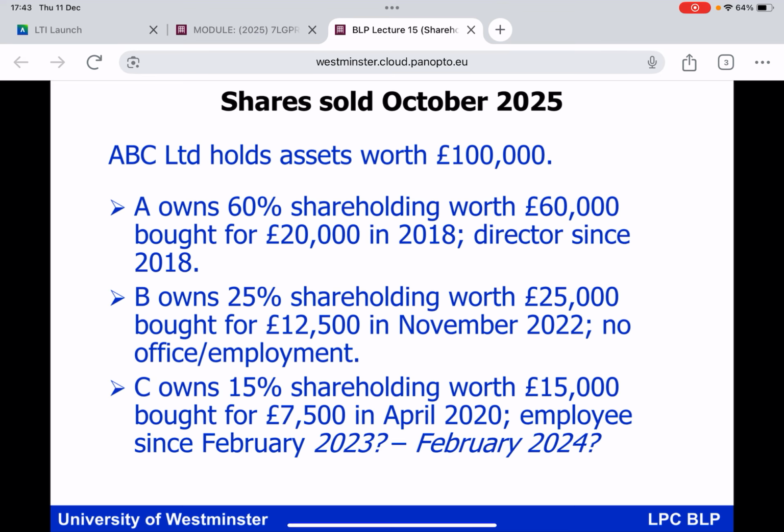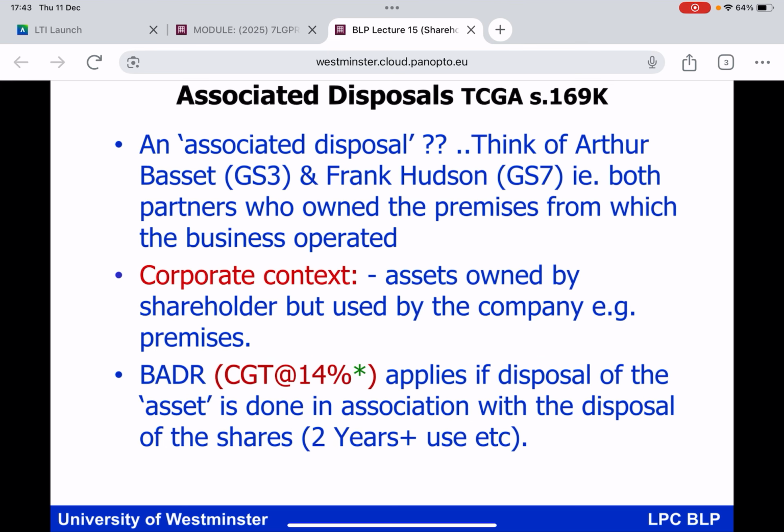Now on the next slide, you're going to see very shortly, we're going to turn our attention to something which is very much related to BADR, the idea of an associated disposal. Now, we've encountered this before, because if you go back to BLP Group Session 7, but also the Owen Shakin scenario, you could be thinking about how the Owen Shakin ISIS partnership was operating from premises owned by Arthur Bassett personally. If you go back to Unit 7, you could be thinking how the partnership entered into between Frank Hudson and his daughter was operating from premises owned by Frank Hudson personally.